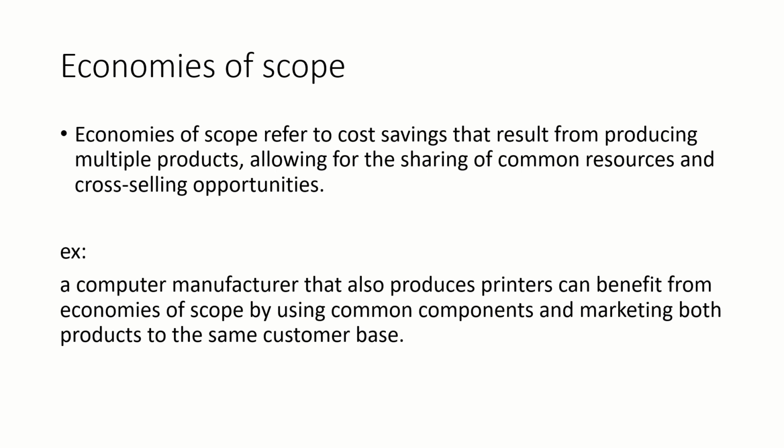Economies of scope. Economies of scope refer to cost savings that result from producing multiple products, allowing for the sharing of common resources and cross-selling opportunities. For example, a computer manufacturer that also produces printers can benefit from economies of scope by using common components and marketing both products to the same customer base. These will essentially share the common resources, resulting in the cost per unit being reduced.